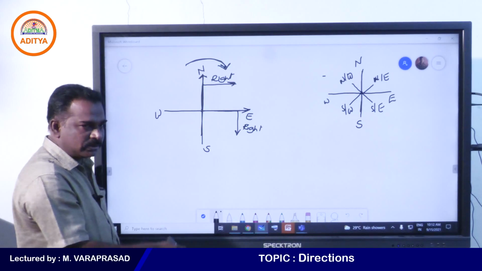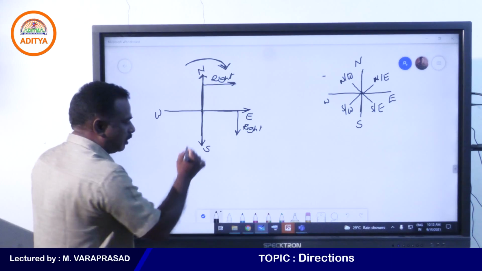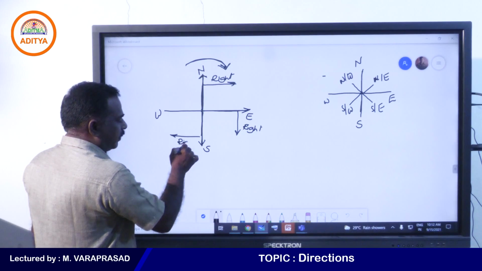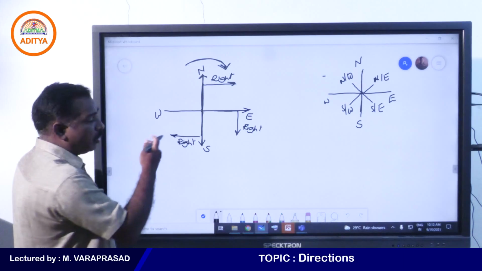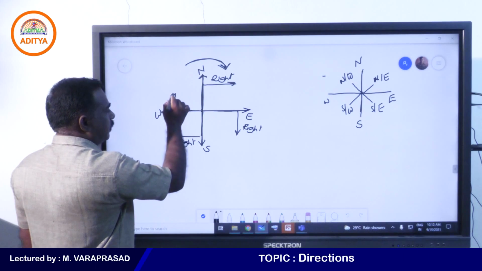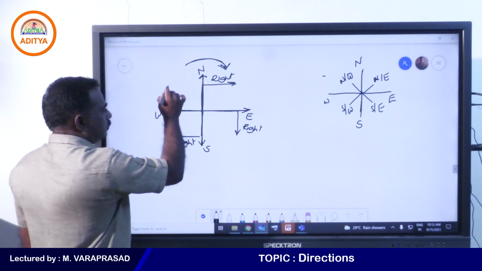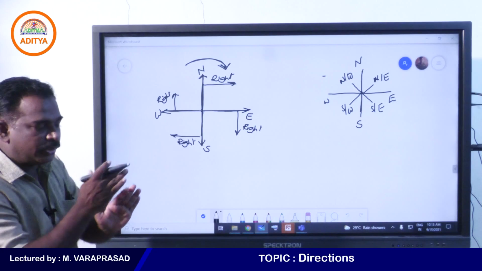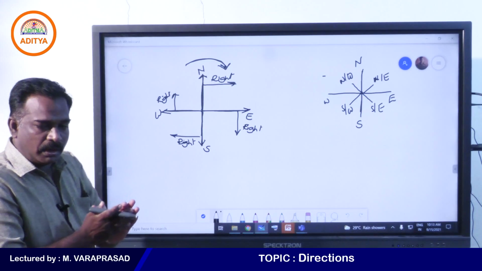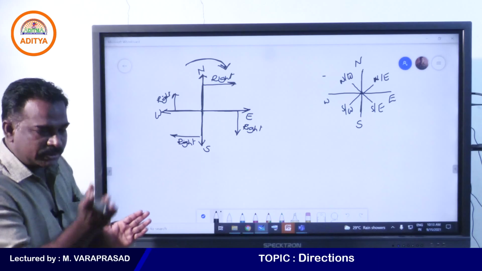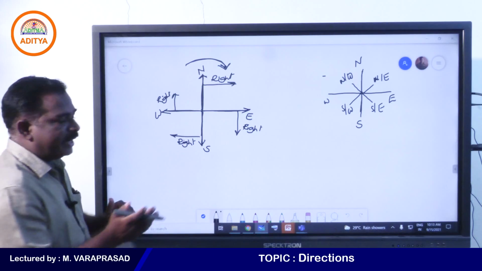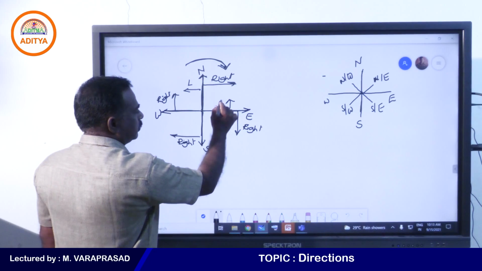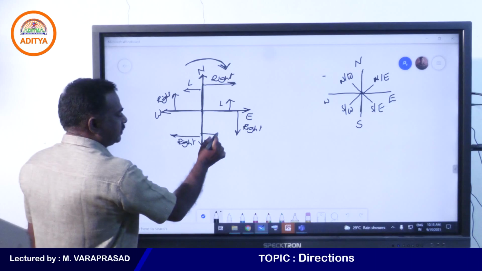Going downwards is called south. Clockwise direction is called right side. Going west, clockwise will be called right side. So if you are going north and you want to turn right side, you need to turn in clockwise direction. All of you know clockwise very well, right? Clockwise direction. Now, anti-clockwise is called left side.